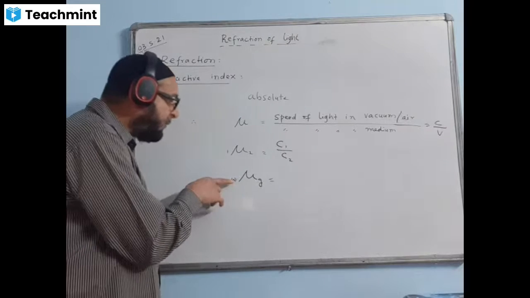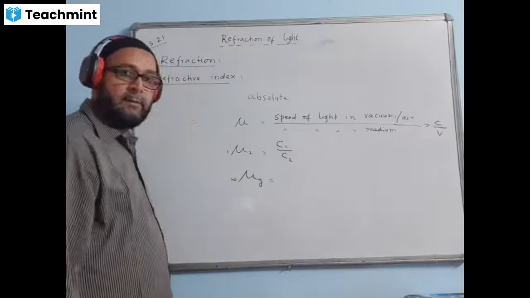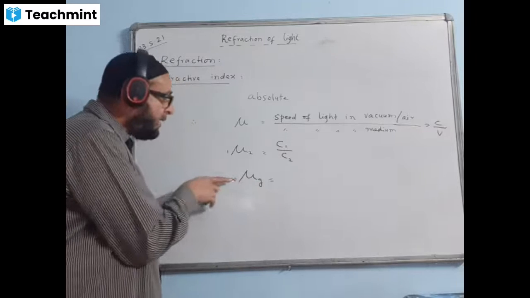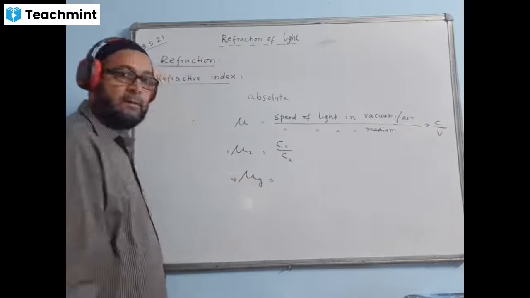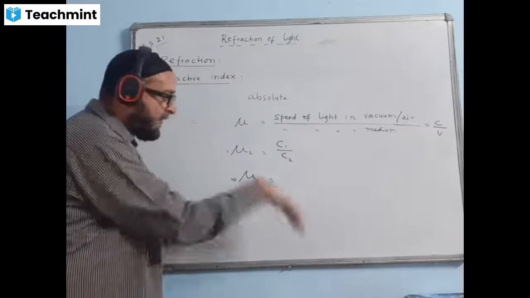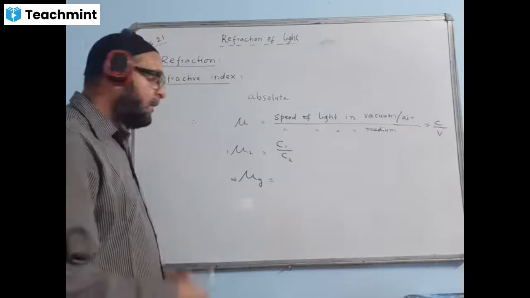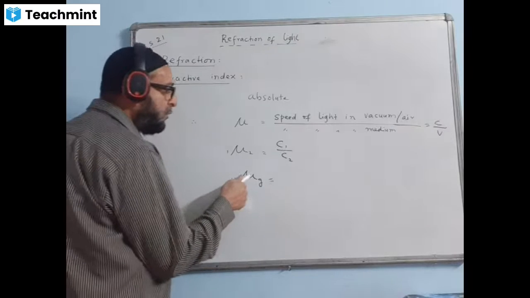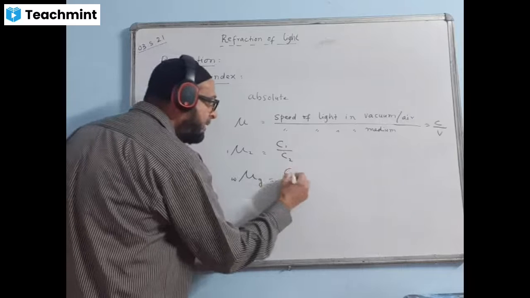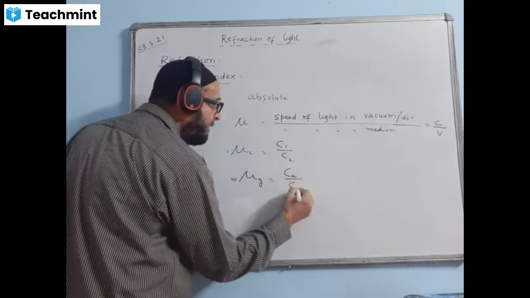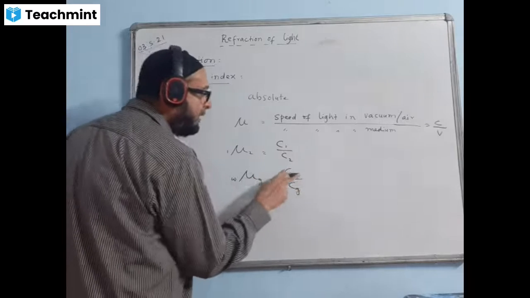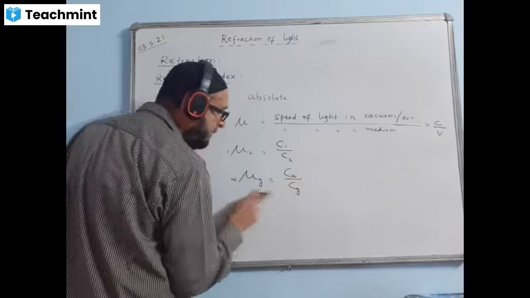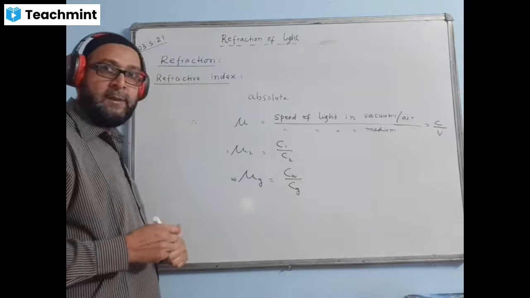That means the ray is traveling from water to glass. This glass is refracting the ray. And how do we write the ratio of this one in terms of the speed? Here I write CW, here I write CG. Speed of light in water by speed of light in glass. I write like this in this manner.